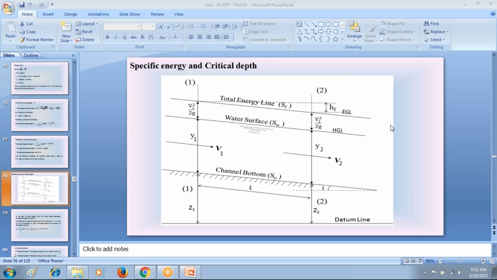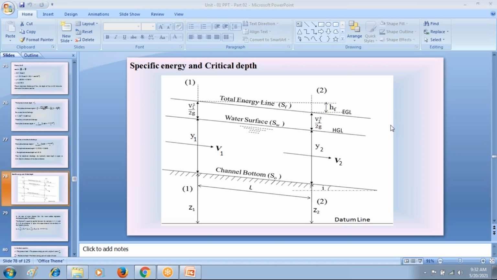We calculated the specific energy of water flow in open channel by considering the channel bottom as the datum line. So whenever we are calculating the specific energy in open channel, we consider the channel bottom as the datum line.